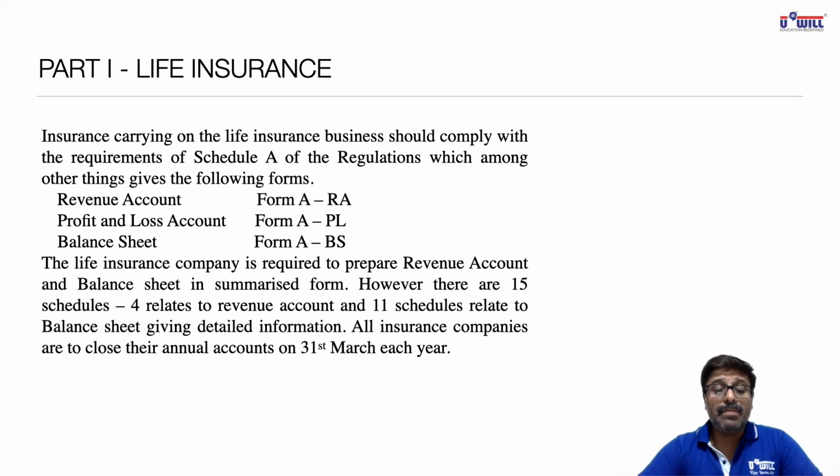The life insurance company is required to prepare the revenue account and balance sheet in summarized form. However, there are 15 schedules, like we had in banking company accounts also. Here we have 15 schedules: 4 relate to the revenue account and 11 schedules relate to the balance sheet, giving detailed information. But as I said, only the revenue account is covered in your syllabus, meaning only 4 schedules are covered. All insurance companies are to close their annual accounts on 31st March every year. So all this is not to be written in your notebook.